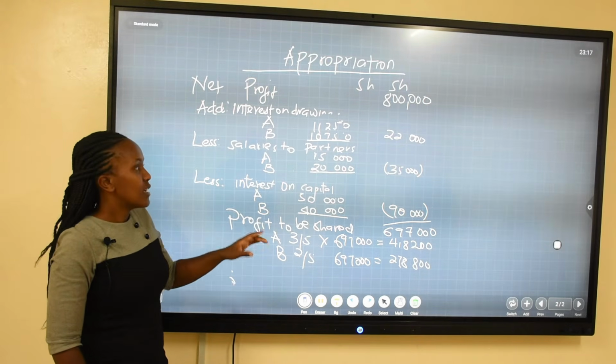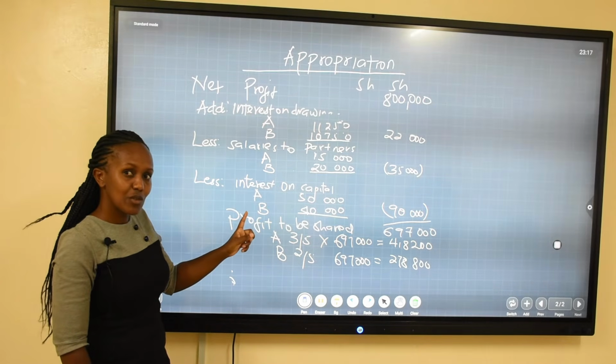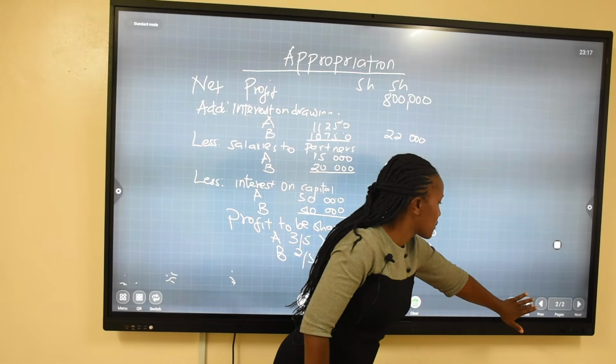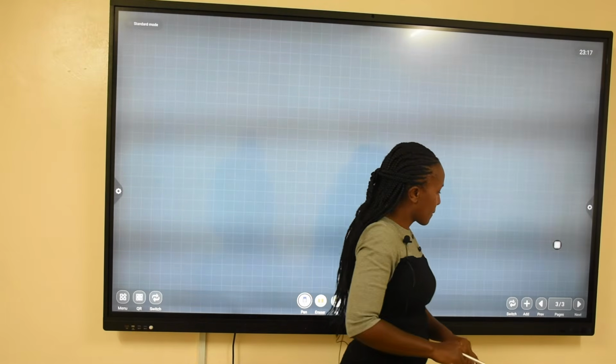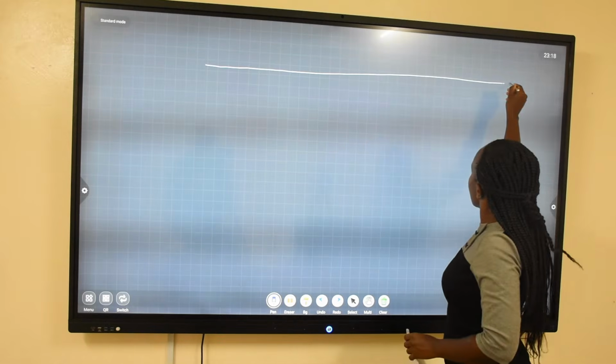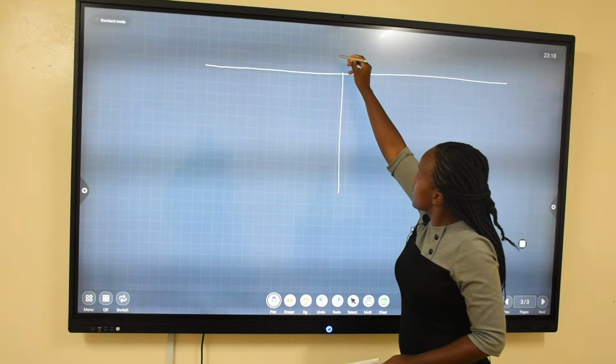So quickly, let us post these items to the current account, because you said the second thing is the current account. So the current account, we can have it here. This is going to be the current account.